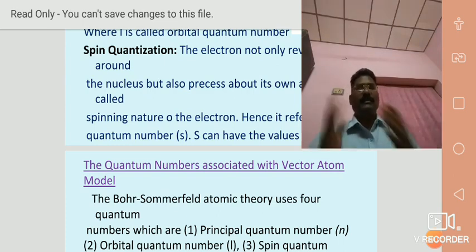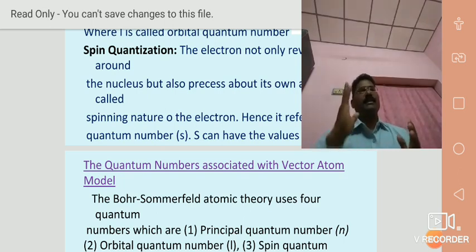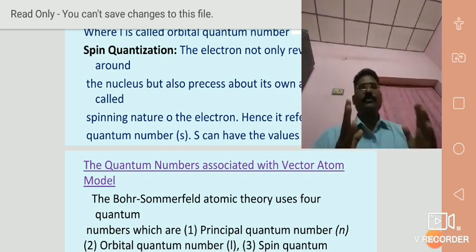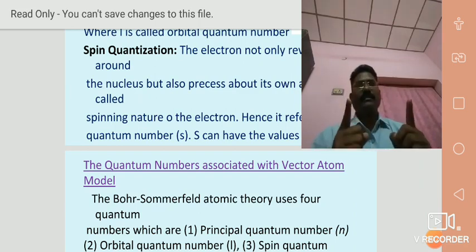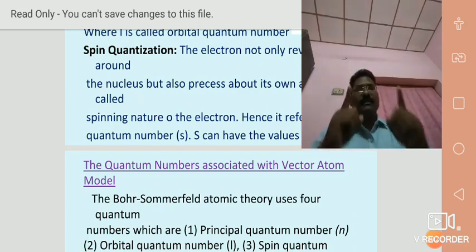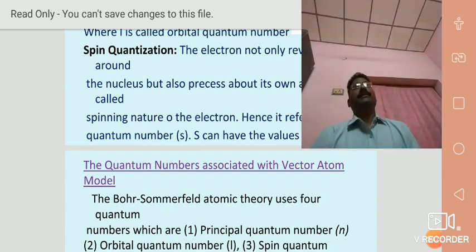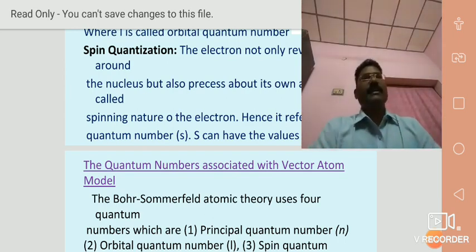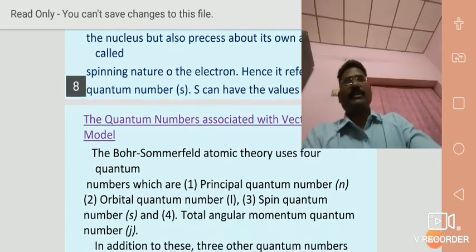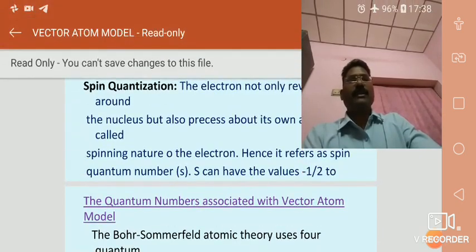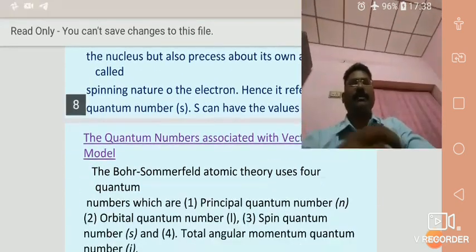After that, Stern and Gerlach, Uhlenbeck and Goudsmit introduced space quantization and spin of the electron. That's why the remaining quantum numbers successfully explained the fine structure of the hydrogen spectrum.